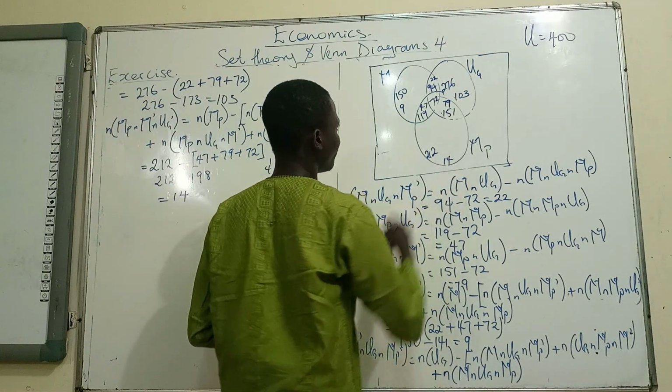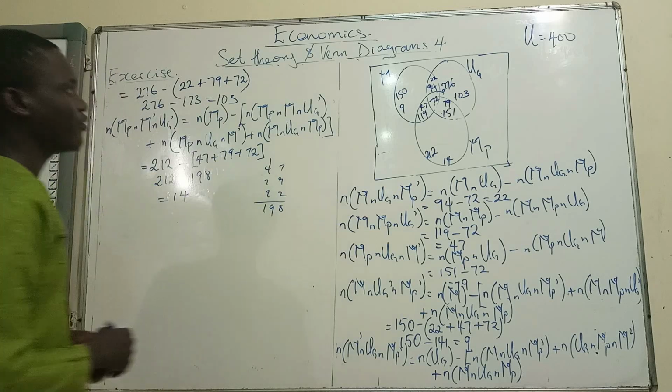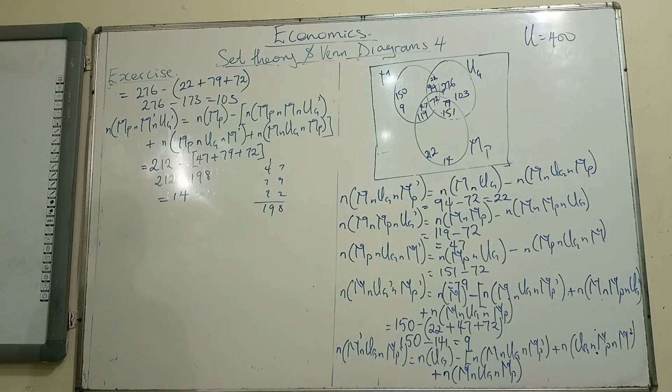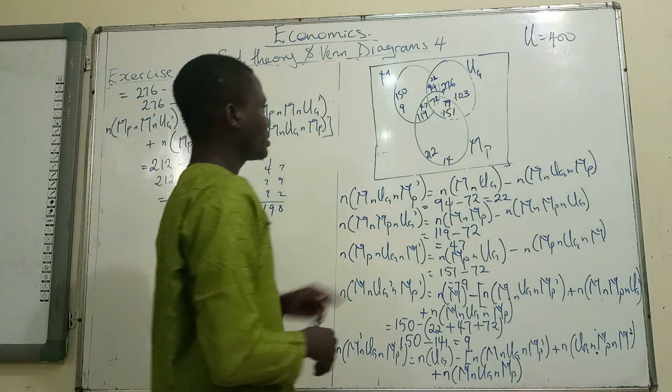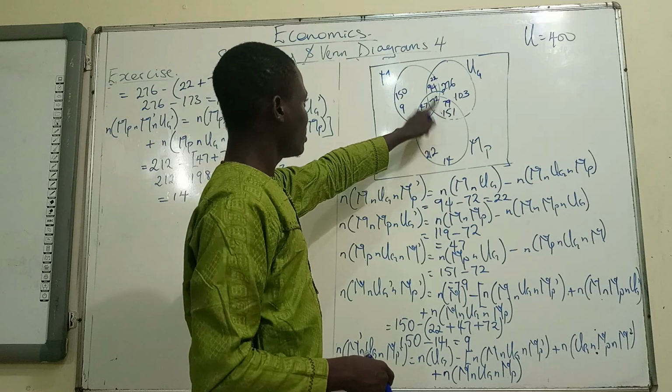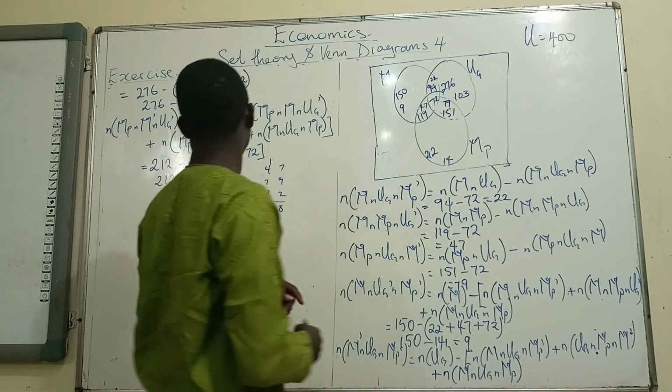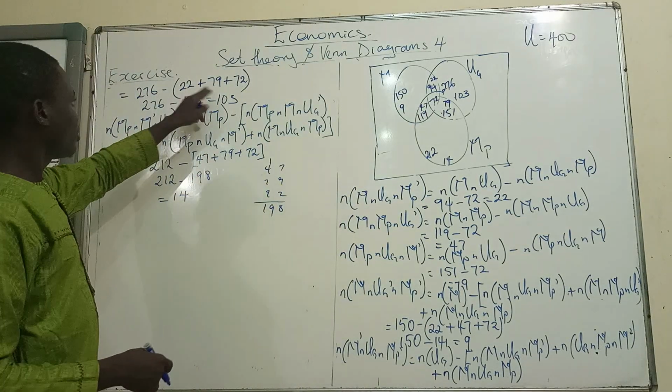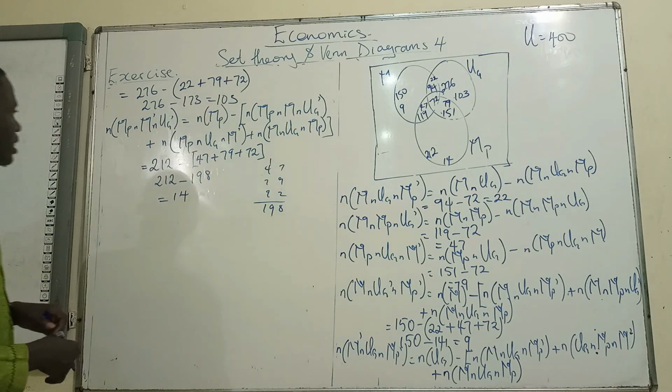So how do we have the whole 103 for undergraduates only? So let's take a look at that again. So we have 276. 276 minus 22 plus 79, 20 plus 79 plus 72. Is that what we had? Okay, 20 plus 79 plus this.